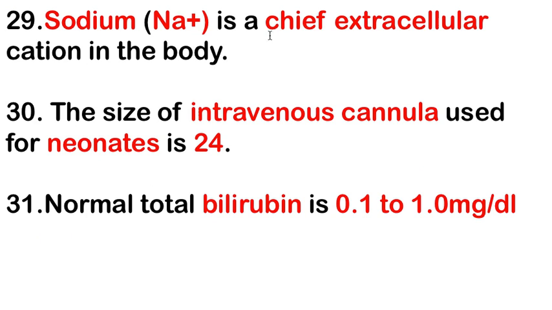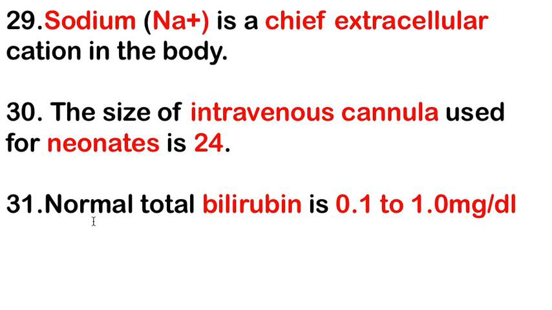Next is sodium is the chief extracellular cation in the body, and potassium is the chief intracellular cation in the body. Next one is the size of the intravenous cannula used for neonates, which is 24. The 24 number cannula size is used for the neonates.